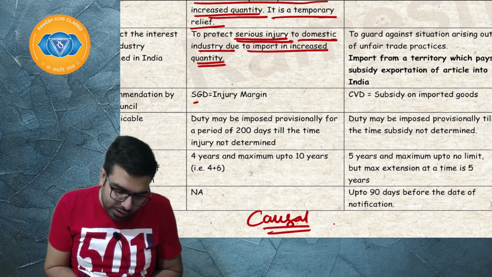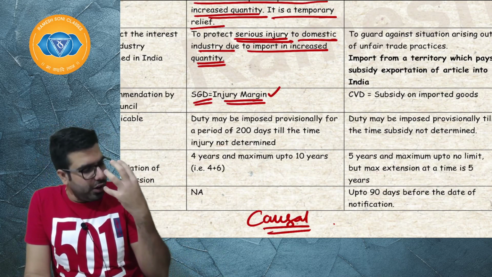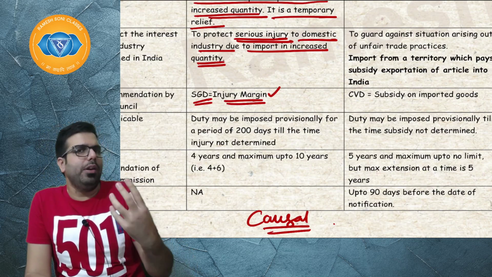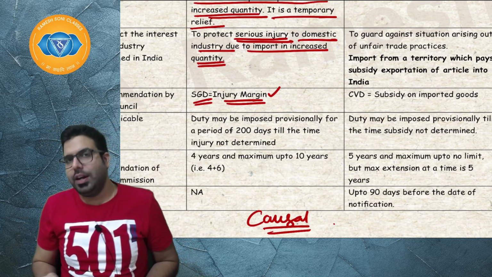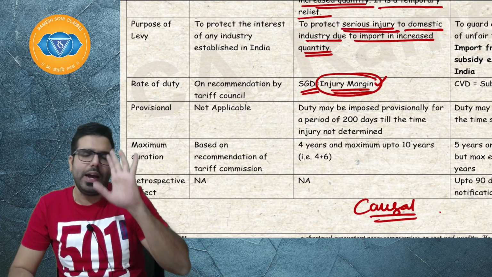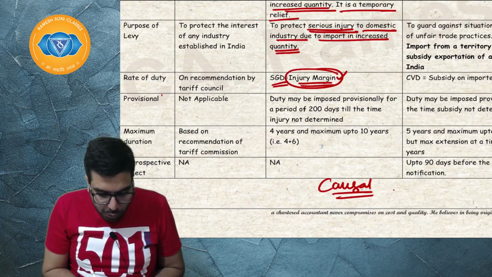Sir, safeguard duty is basically whatever injury is happening to the domestic industry. In order to minimize that injury, the government will go ahead and tell what is the safeguard duty that will be imposed. Basically, whatever is the injury that is happening to the domestic industry, at that rate safeguard duty shall be imposed. Next, sir, provisionally can it be imposed?